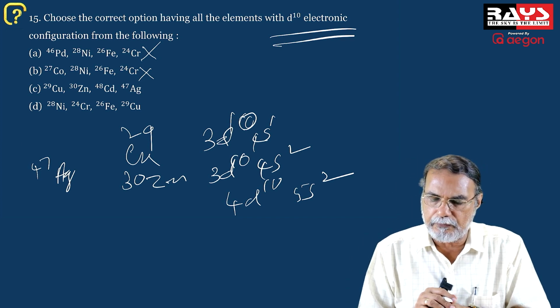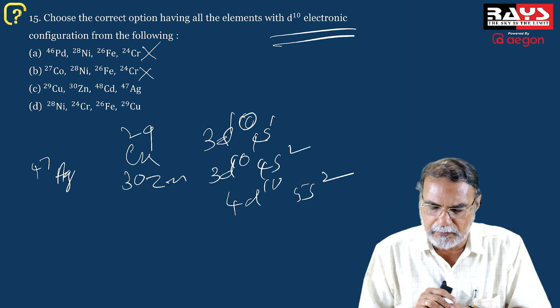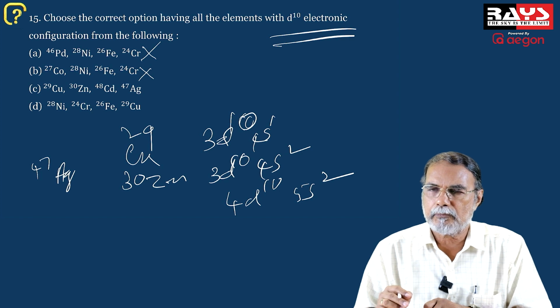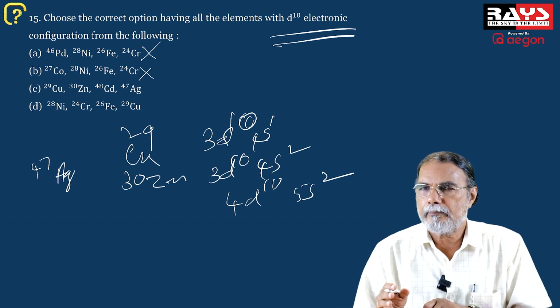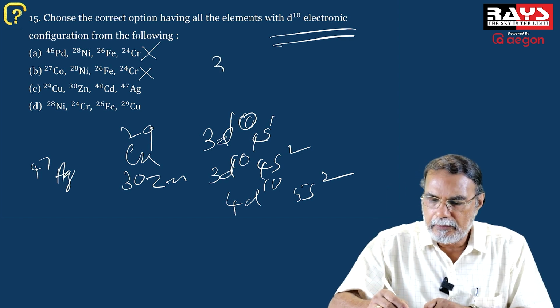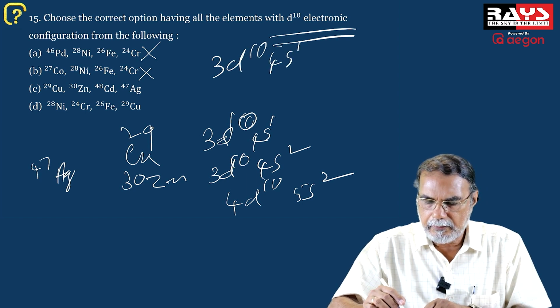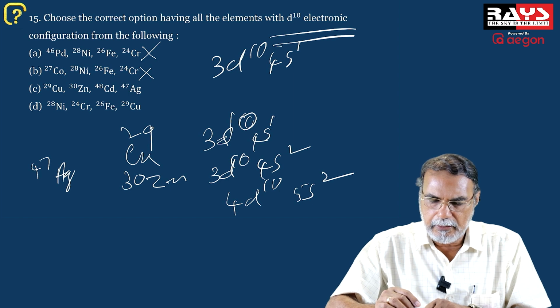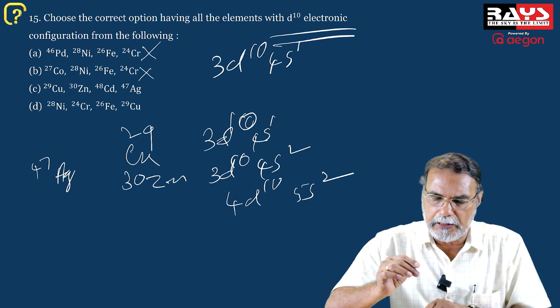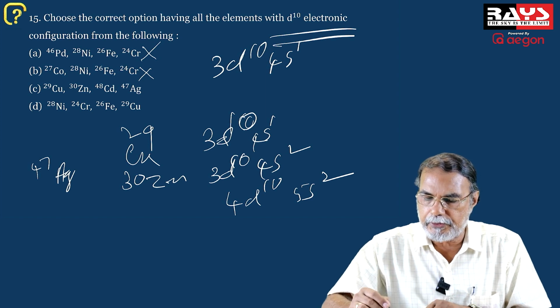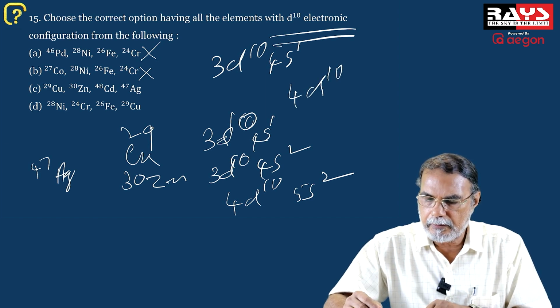what is the position of silver in the periodic table? It is copper, silver, gold. Copper in the 3d series has a 3d10 4s1 configuration. Okay, 29 we have already written. And therefore, for the element just below copper, that is silver, the configuration is 4d10 5s1.